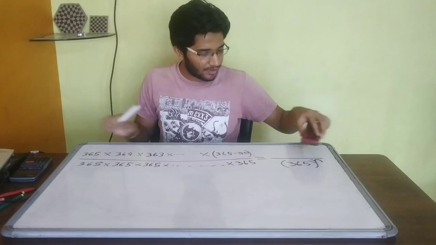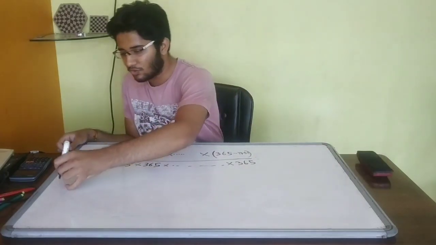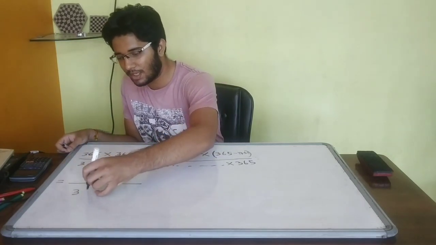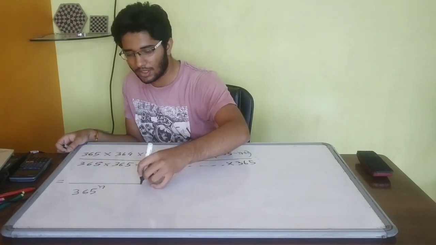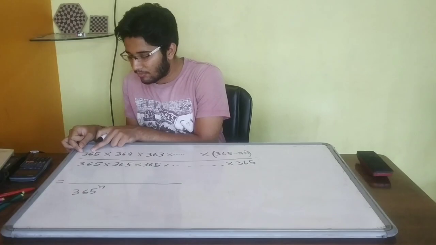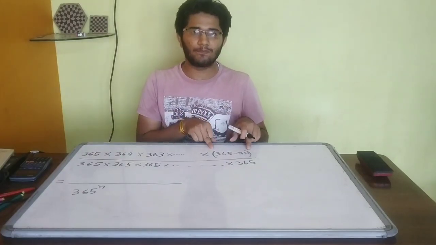So now instead of writing this here, I am writing this below. In the denominator we have 365 raised to n, and in the numerator we are multiplying all numbers from 365 to this number.